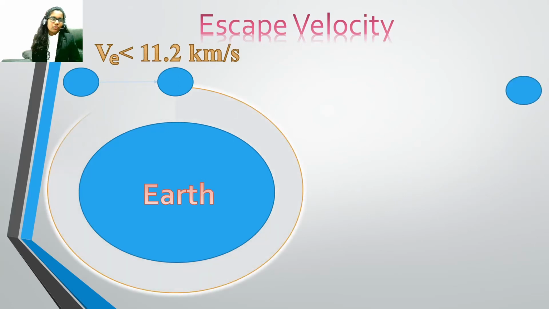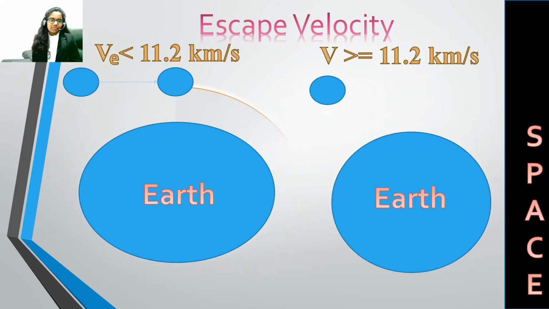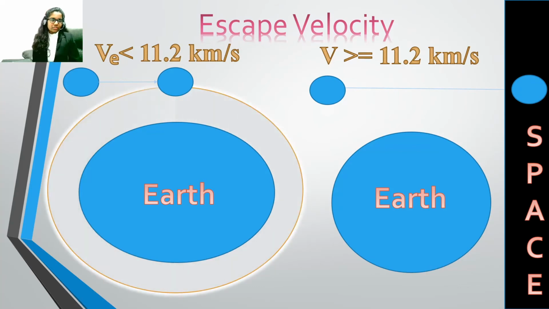What if we apply more force than that? The object can actually escape from the Earth's strength of gravity and go out of the Earth and into space. This speed or velocity is called the escape velocity. It is measured in units of meters per second. On the surface of the Earth, the escape velocity is about 11.2 kilometers per second, which is approximately 33 times the speed of sound and several times the muzzle velocity of a rifle bullet, which is up to 1.7 kilometers per second. However, as we move up, gravitational force decreases, which means we can escape with a little lower velocity.